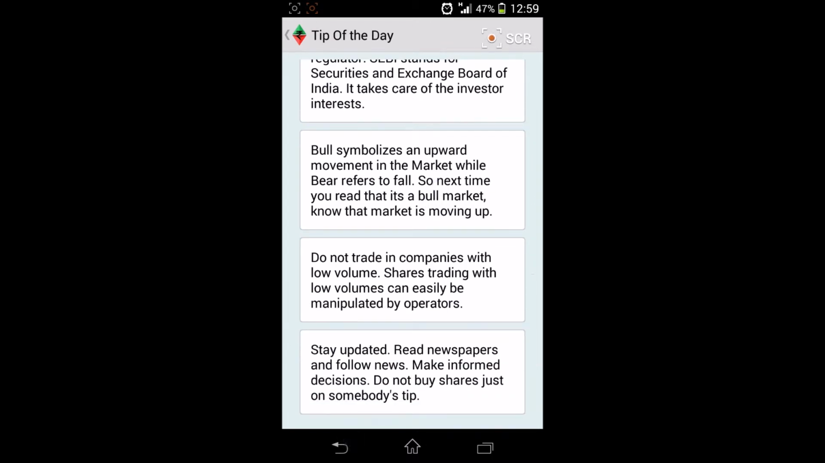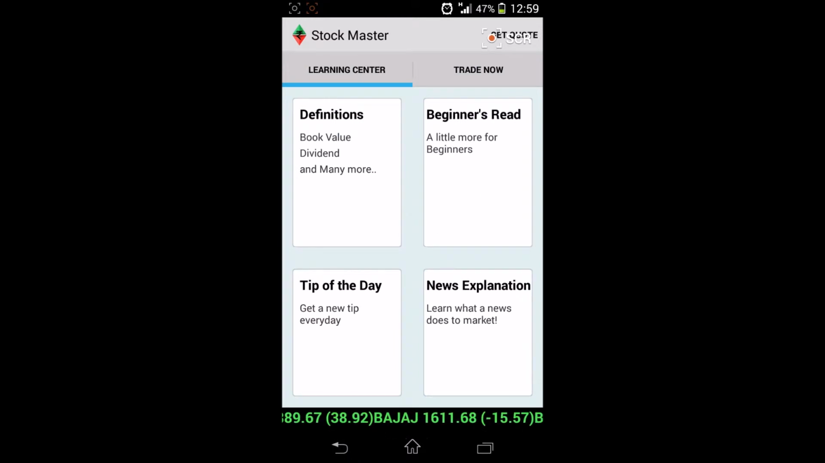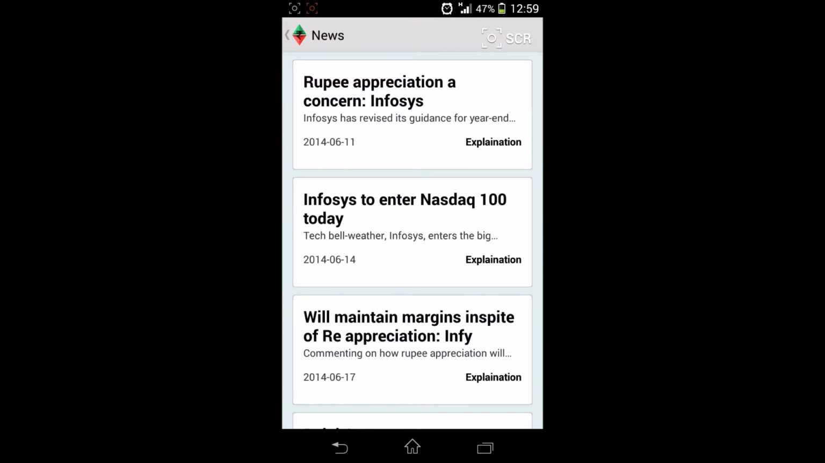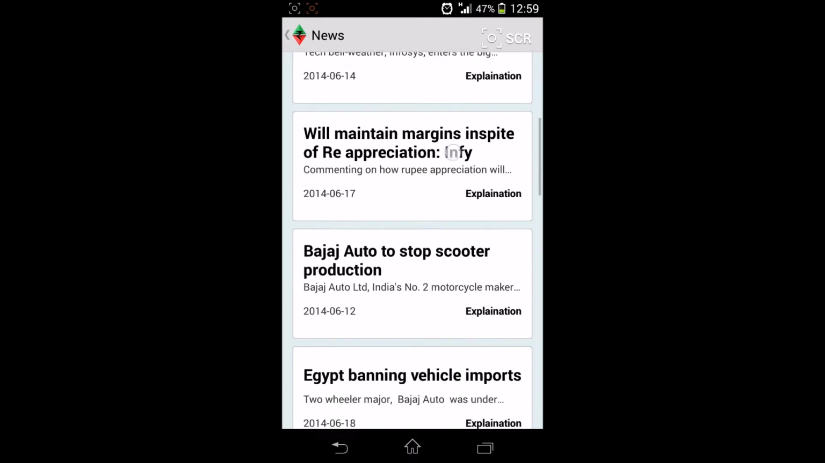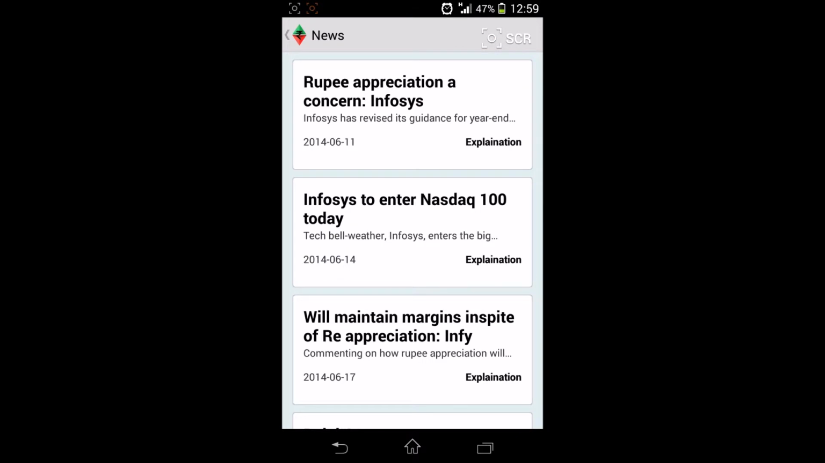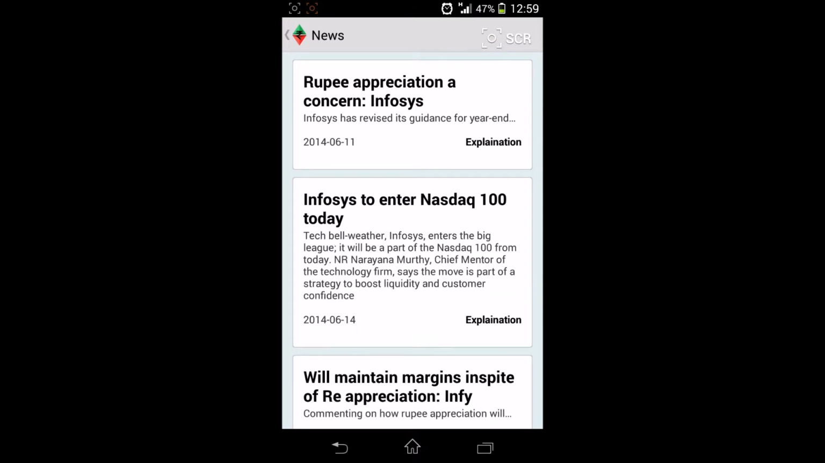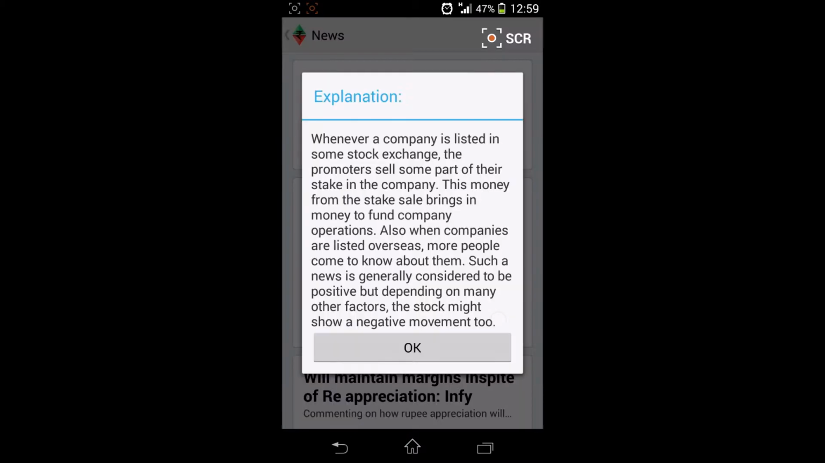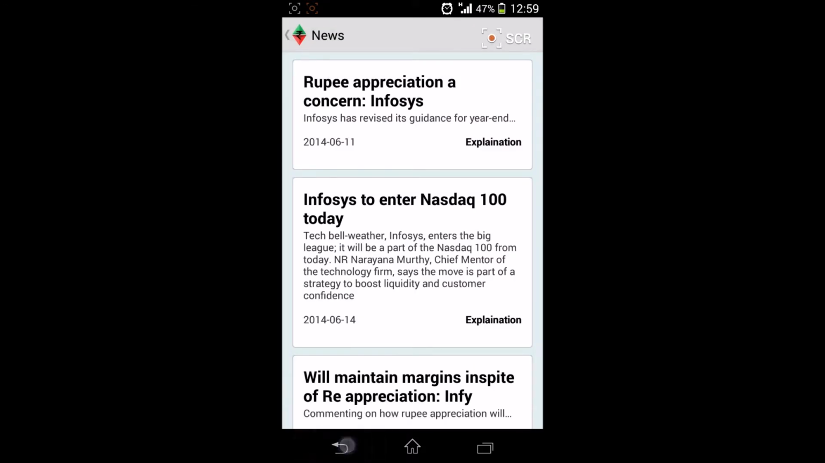Then when you go to News, this is another feature of our app. We are trying to make the user understand what the impact of a particular news is on the share prices. So news comes for different stocks at different times, and all the news till date gets listed down here in the news section. He can click on any news item and it expands and shows what the news is all about. When the user clicks on explanation, it explains how this news can impact the share. So you can just read it through.